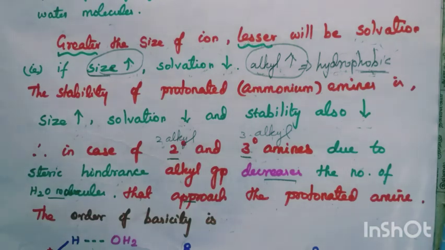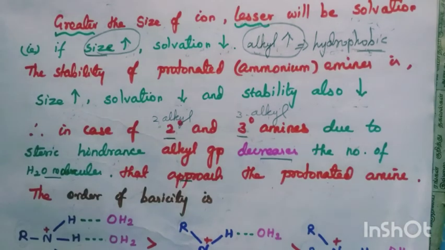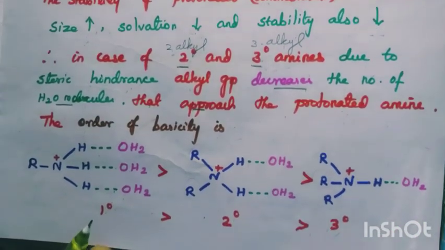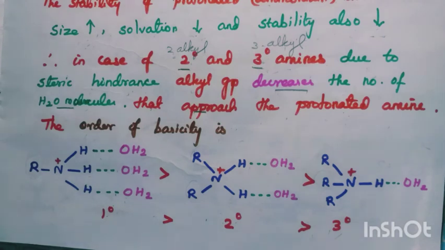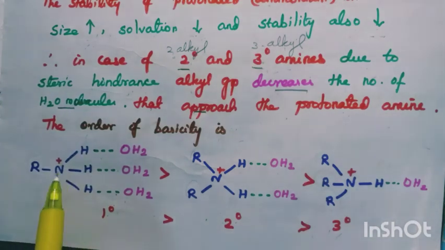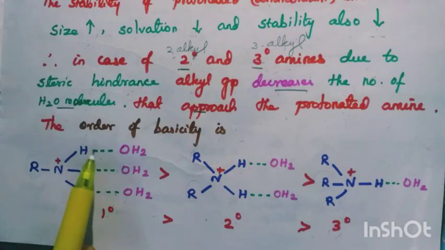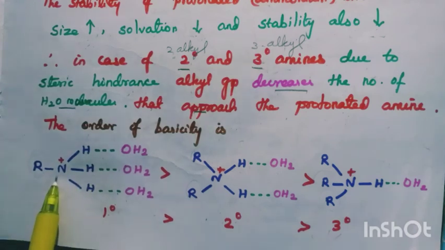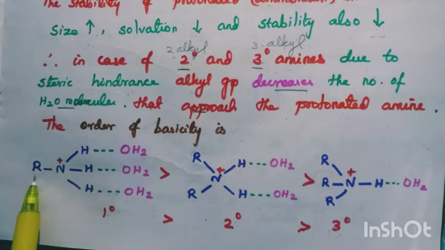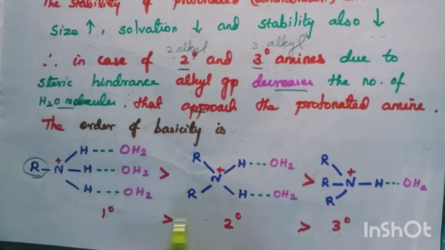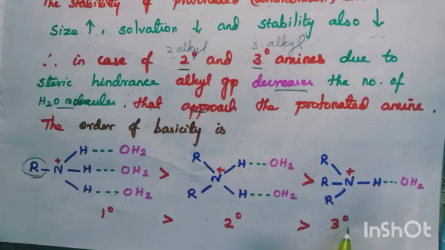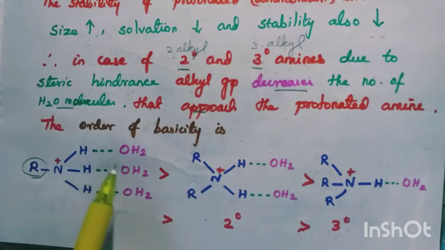So, what about the order of basicity in protonated amine? Proton, H plus. Now, ammonia NH3, with alkyl groups becomes ammonium: primary ammonium salt with one alkyl group, secondary ammonium salt, tertiary ammonium salt. We said substituted ammonium cation, no? This is a substituted ammonium cation with 3 hydrogen atoms.